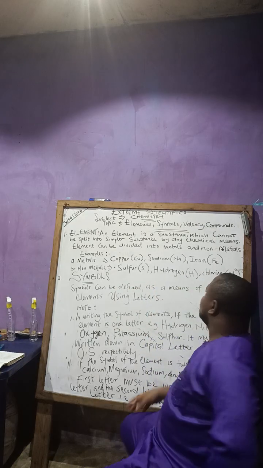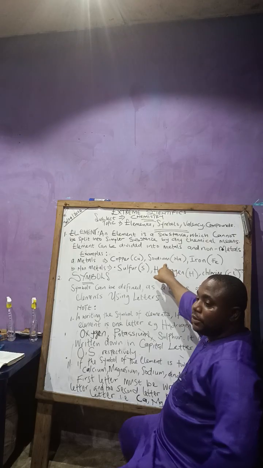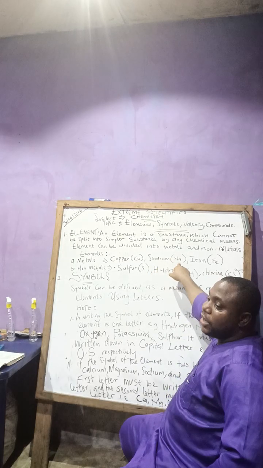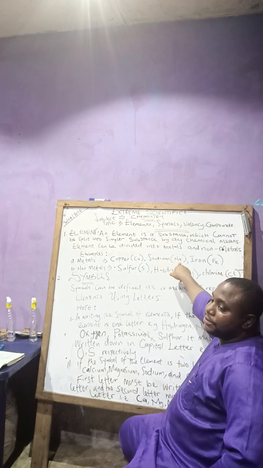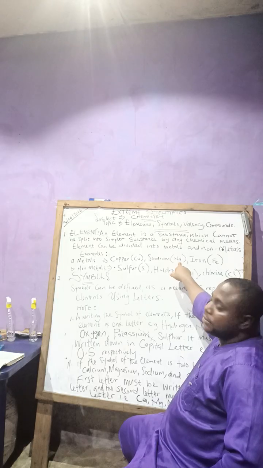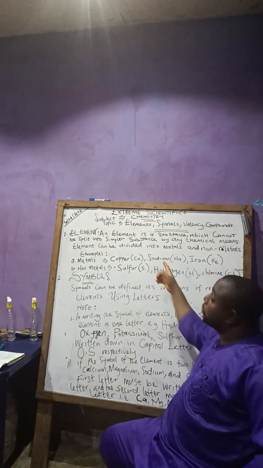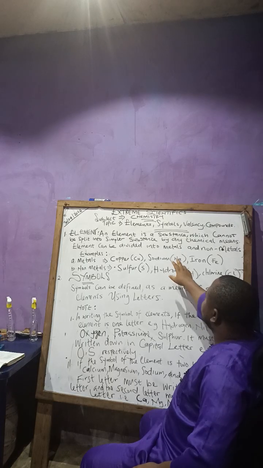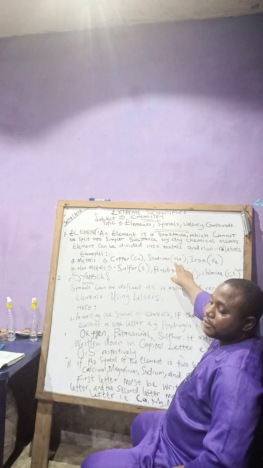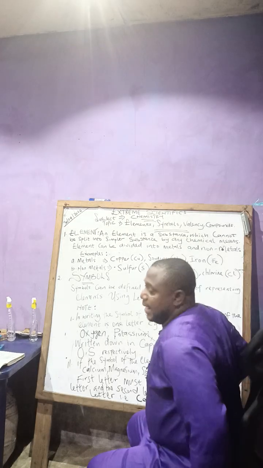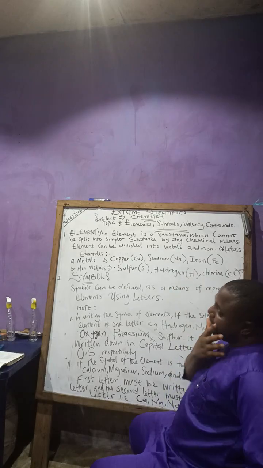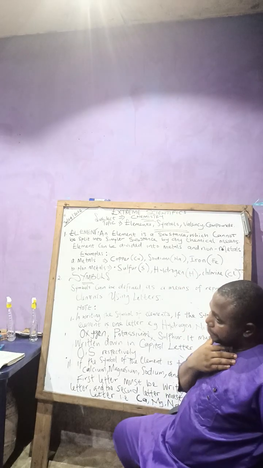So sodium is called Na. Why is it called Na? Say natrium. So the English is sodium, but the symbol is Na. They rather go by the Latin name.